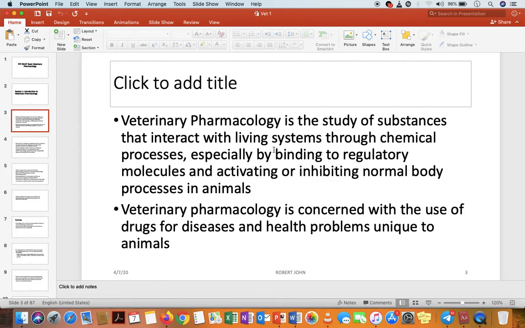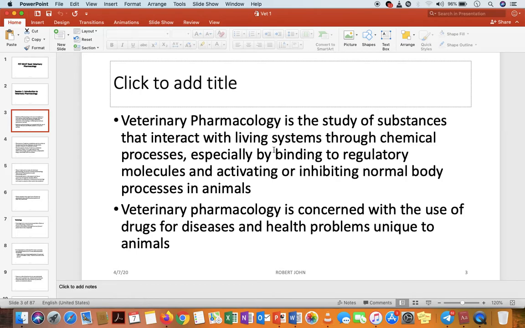Here it is the same definition, but we add that we are talking of living systems found in the body of animals, not human beings.